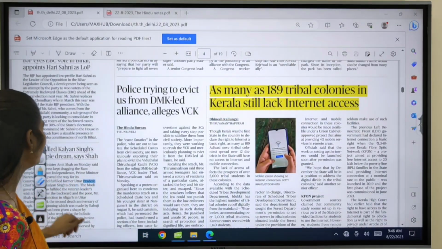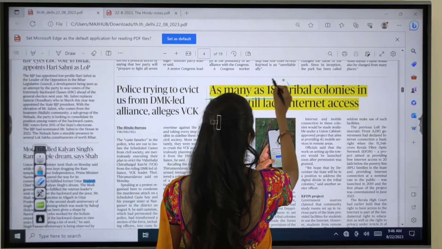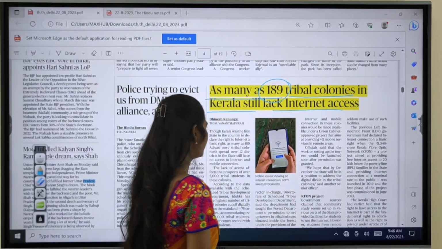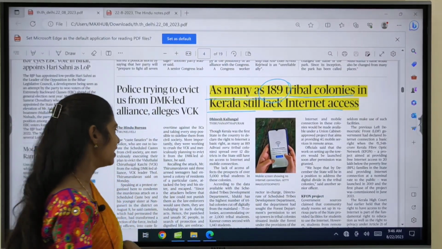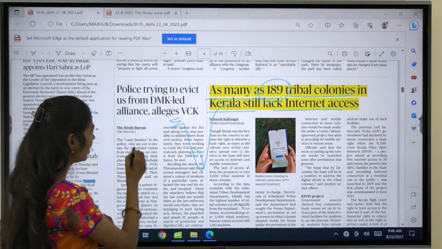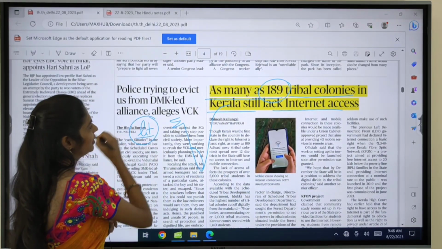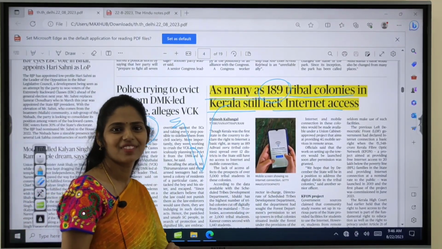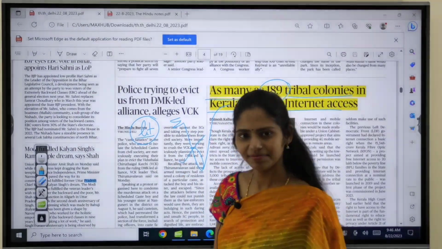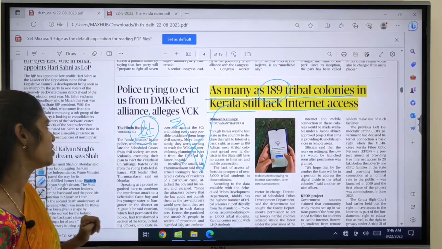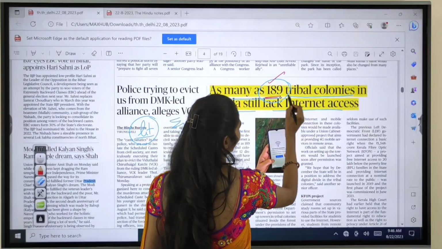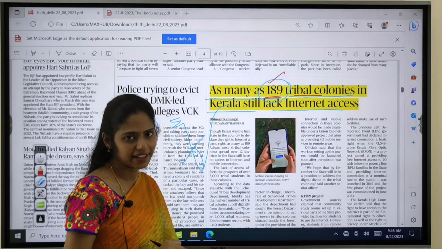And here you can see one article which is important. That is, as many as 189 tribal colonies in Kerala still lack internet access. So actually this article says that in Kerala, if you are talking about literacy rate, if you compare with the entire states of India, literacy rate is high in Kerala. But unfortunately the tragedy here is about 189 tribal colonies, they are not having internet access.